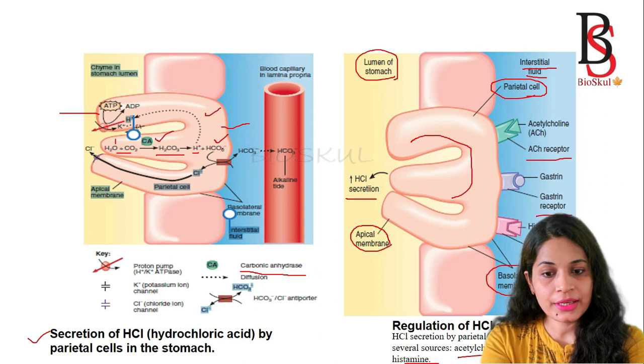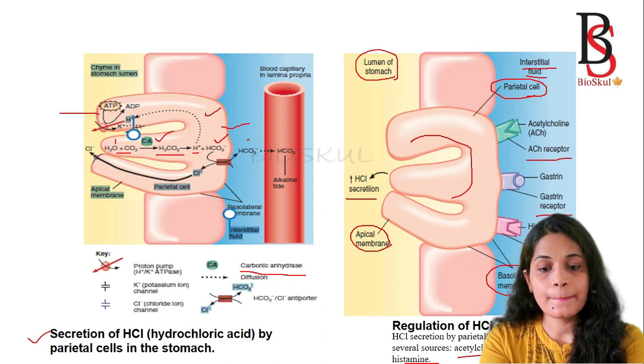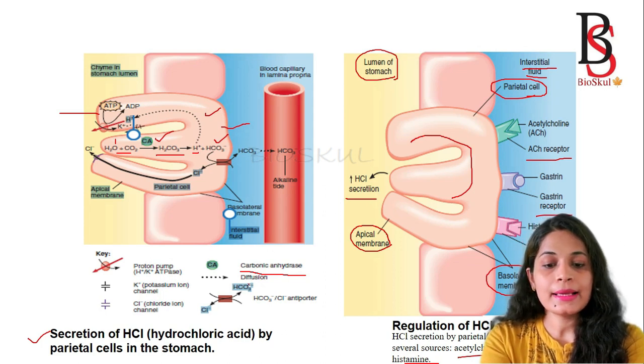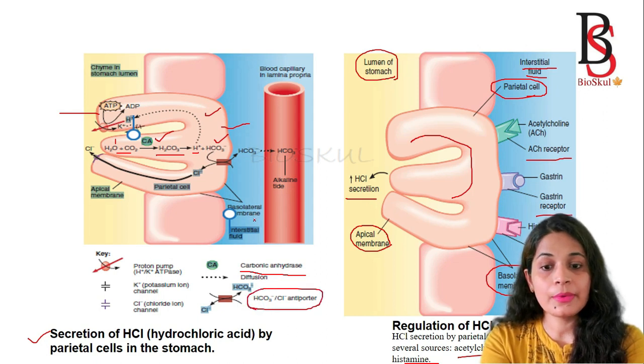Then the bicarbonate ion moves from the parietal cell to the interstitial fluid by a bicarbonate chloride antiporter, which is present in the basolateral membrane of the parietal cell. Here you can see this is the bicarbonate and chloride antiporter.